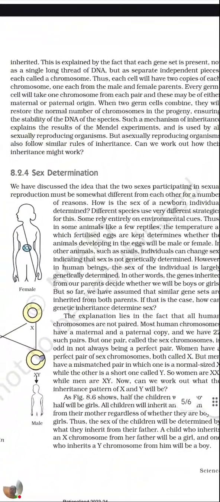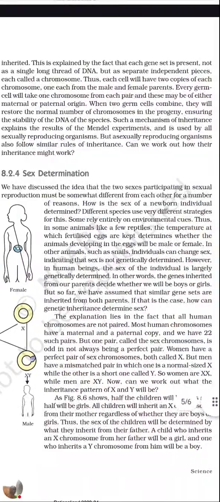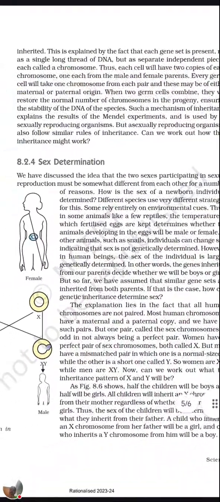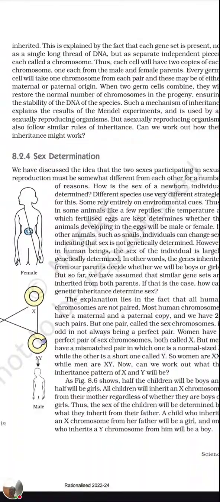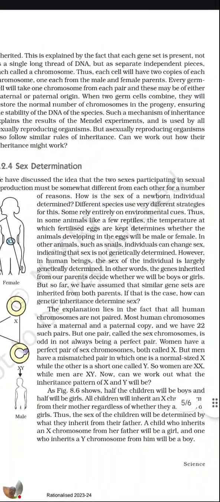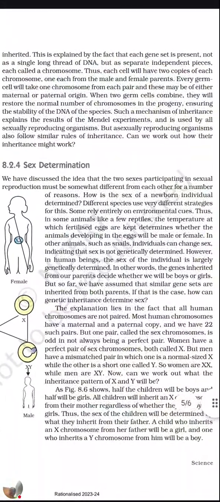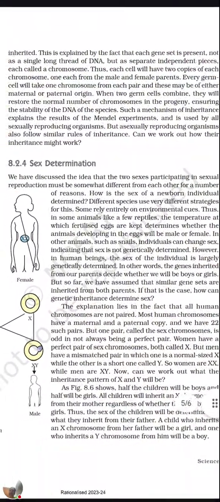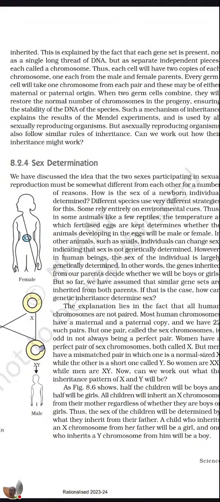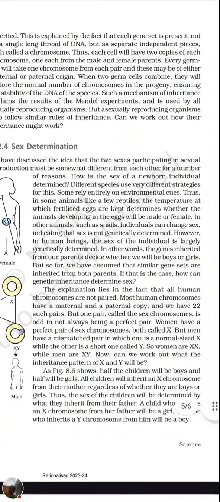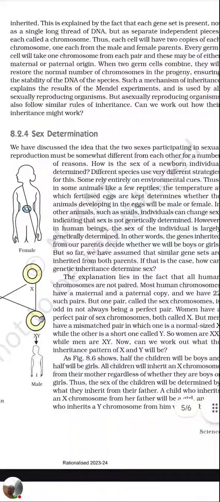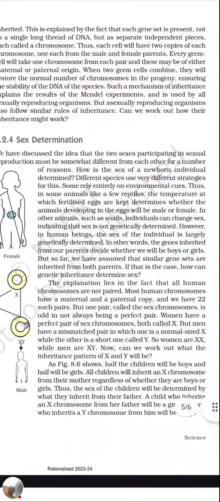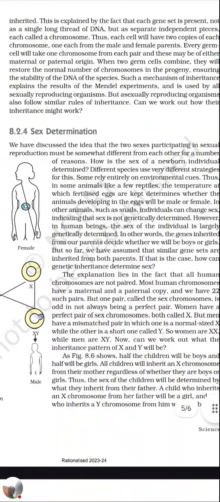Once again, I'm reading that sentence. When two germ cells combine, they will restore the normal number of chromosomes in the progeny, ensuring the stability of DNA. There is stability in the species. Such a mechanism of inheritance explains the result of Mendel's experiment and is used by all sexually reproducing organisms. That is, the amount of DNA will be always restored. But asexually reproducing organisms also follow similar rule of inheritance. Can we work out how their inheritance might work?